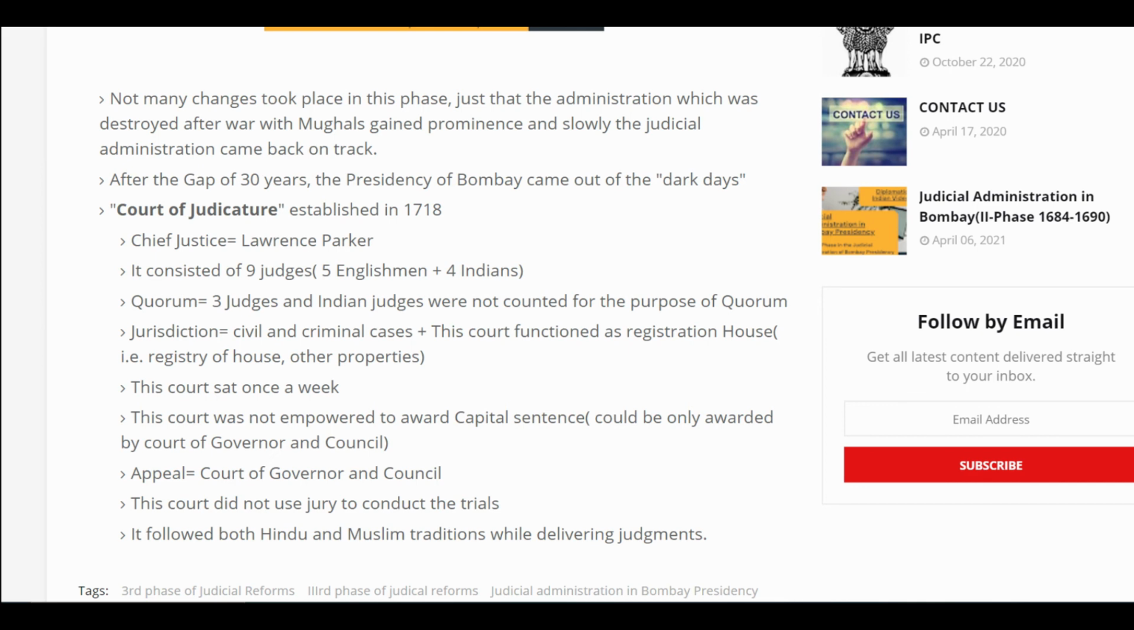So guys, that was it with the second and third phase of the judicial administration in the Bombay Presidency.